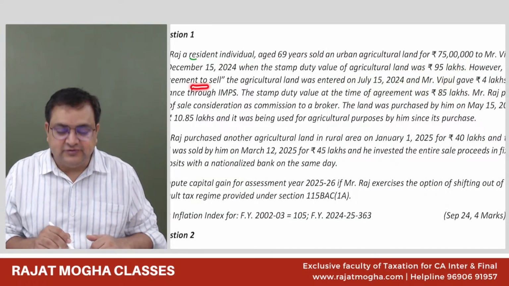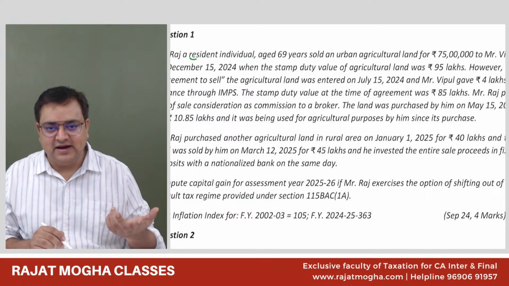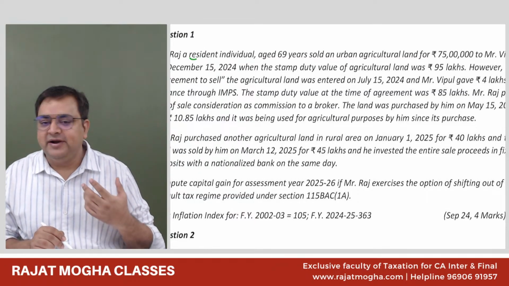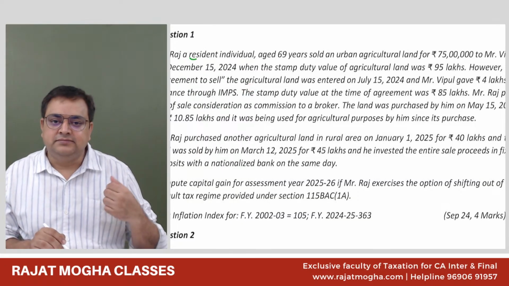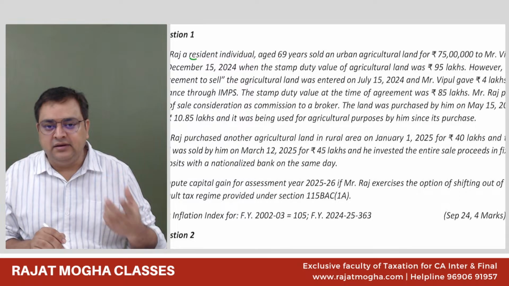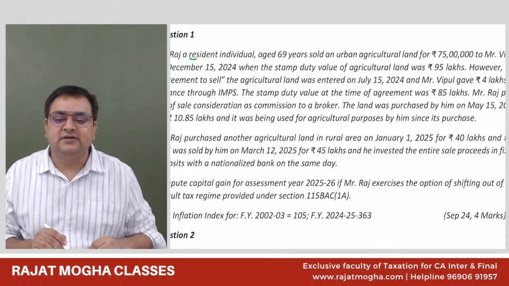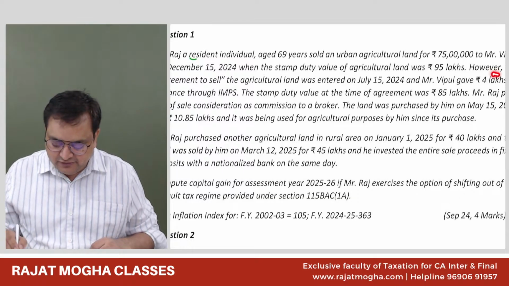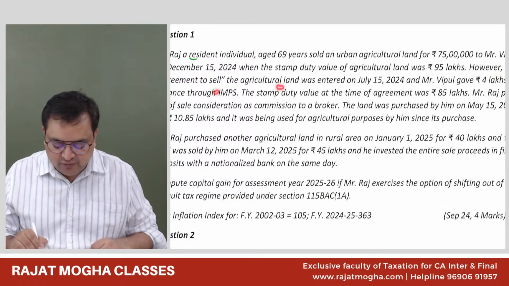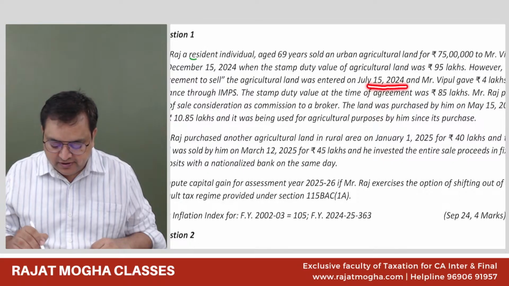However, there is an agreement to sell. We know that if there is an agreement to sell and he has received something earlier in the banking mode, then we will take the stamp duty value of the agreement date, not of the registration date. The agreement to sell the agricultural land was entered on July 15, 2024.